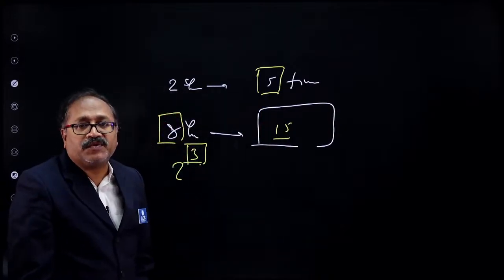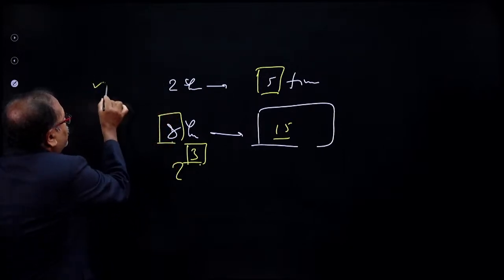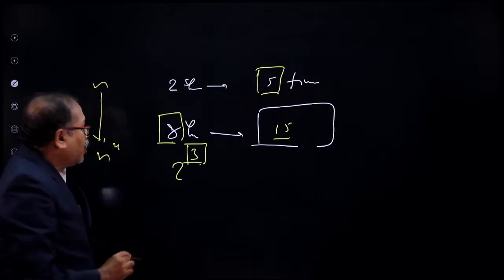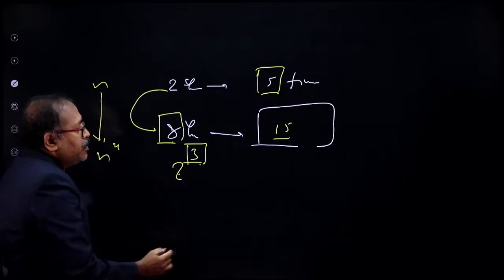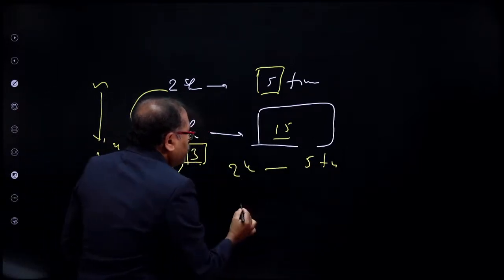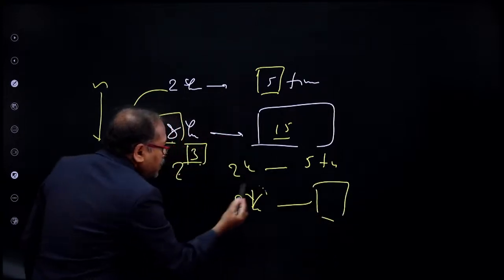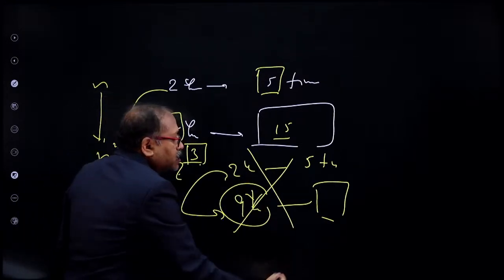How does this compound interest work? You will find that if this is n, the asked number will be n to the power x. The base will always be 2 here, 2 to the power 3. You will never be asked that in 2 years if it is 5 times, then in 9 years it will be how many times, because 9 is not a power of 2. So you don't get questions of this nature.